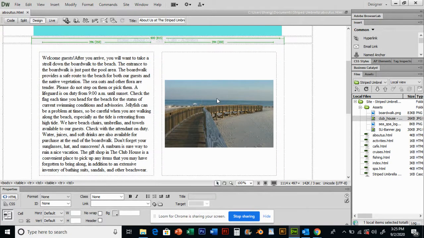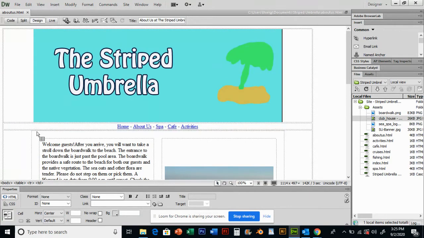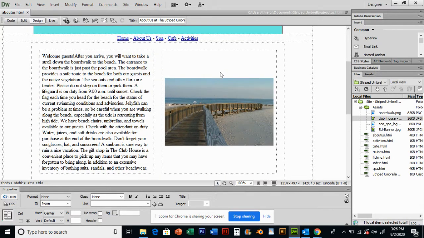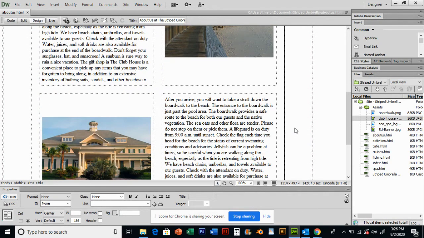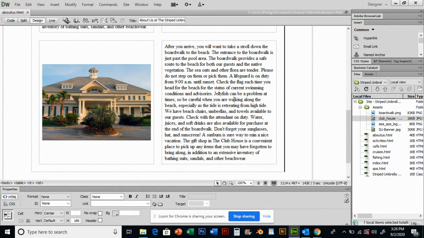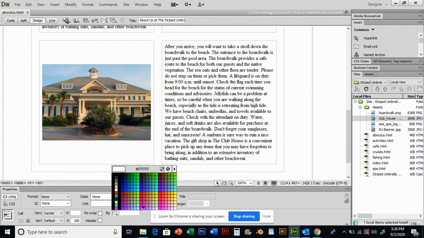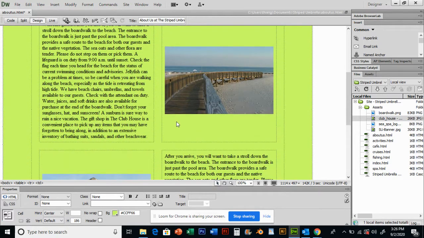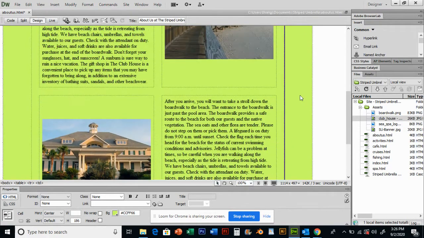Now, to be a little more creative, you can add color to your cells in your table. And so maybe I want to brighten this thing up. I could click in my master table, 3rd cell. When I do that, you'll see down here in the cell properties, there's a BG swatch for background. And right now it's just grayed out, there's nothing in there. But if I click that, I can add a color into the background of that cell. Okay, and that's my 3rd cell in the master table.